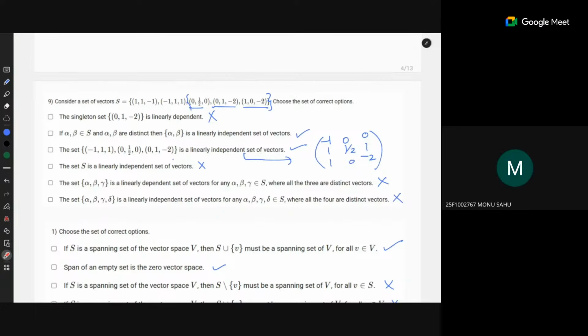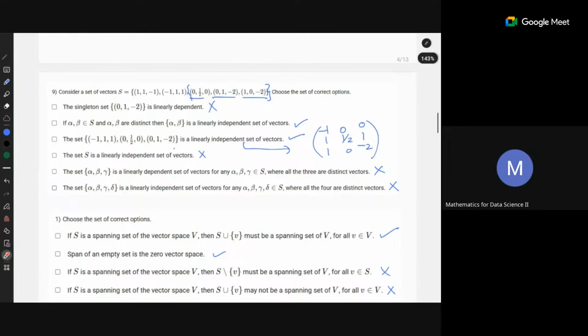Sir, how is the last option false? Because there are 4 vectors, so we are saying this is linearly independent, it means the span is 3. But how do we know? Yeah, because four vectors are there in R3, so they will always be dependent. But how is this R3? Look at the vectors, it is 1, 1, 1. They are in R3. So if you take any span of these vectors, it will be a subspace of R3. It cannot go beyond R3.